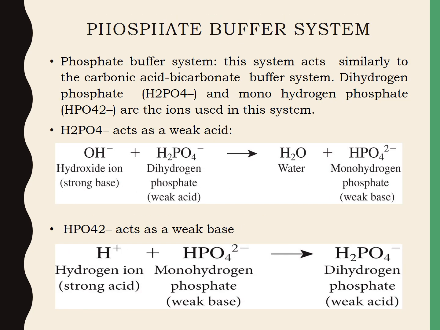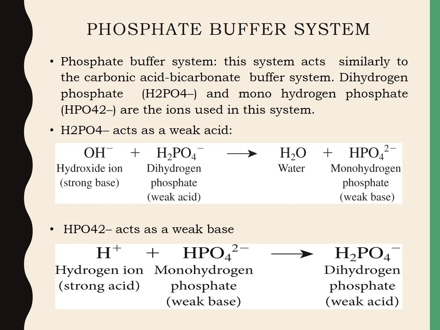The next buffer system is the phosphate buffer system, and this system acts similarly to the carbonic acid bicarbonate buffer system. The major components of the phosphate buffer system are dihydrogen phosphate and monohydrogen phosphate, and we all know that phosphates are the major ions in intracellular fluid and minor ions in the extracellular fluid. The dihydrogen phosphate ion acts as a weak acid and is capable of buffering strong bases such as OH-, and the reaction is given. The OH- ion, the hydroxide ion, is a strong base, and it combines with dihydrogen phosphate, which is a weak acid, to form a water molecule